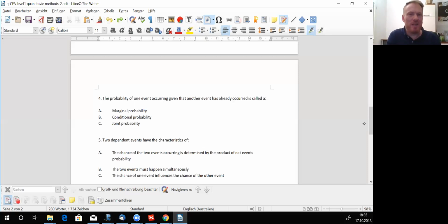Like a joint probability is A and B happening at the same time, not anything different from that. So C is wrong. It's not the one thing that I described before, like the one event occurring given that another event has already occurred, which is a conditional probability, as one can see very clearly. So B is right, C is wrong, and a marginal probability is just a synonym. It's a synonym for an unconditional probability. So A is an unconditional probability and of course wrong, B is right, and C has to be wrong.